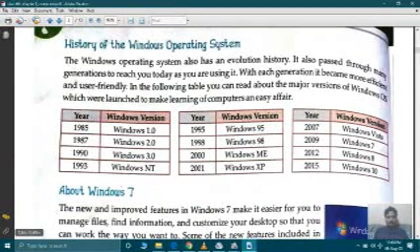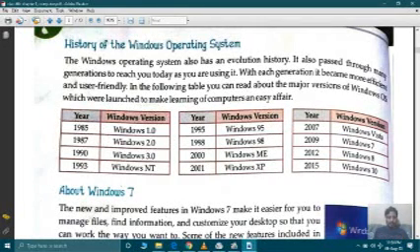History of the Windows operating system. The Windows operating system also has an evolution history. It also passed through many generations to reach you today as you are using it. With each generation, it became more efficient and user friendly. In the following table, you can read about the major versions of Windows OS which were launched to make learning of computer an easy affair.